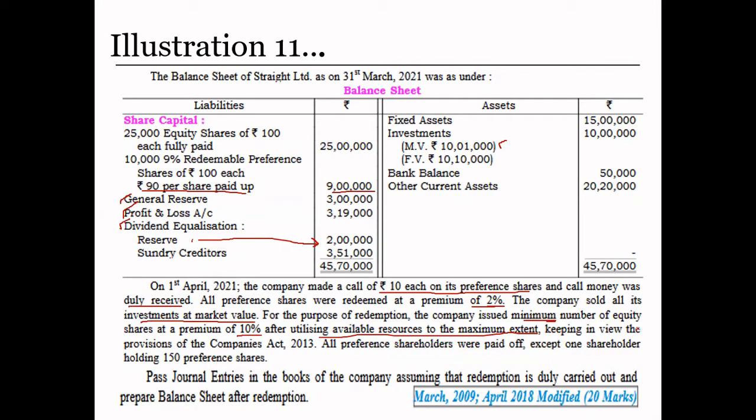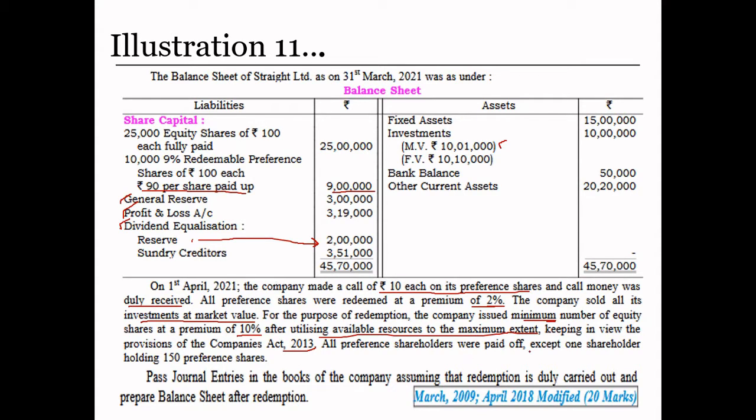ठीक है? Keeping in view the provisions of the Companies Act 2013. What does the Companies Act 2013 say? The Companies Act says premium on redemption should be paid out of divisible profit. So while taking this entire divisible profit into consideration, we also have to think that we have to pay a 2% premium. So we have to make an arrangement for the 2% premium, and whatever amount is available after that we are going to utilize to the full extent.